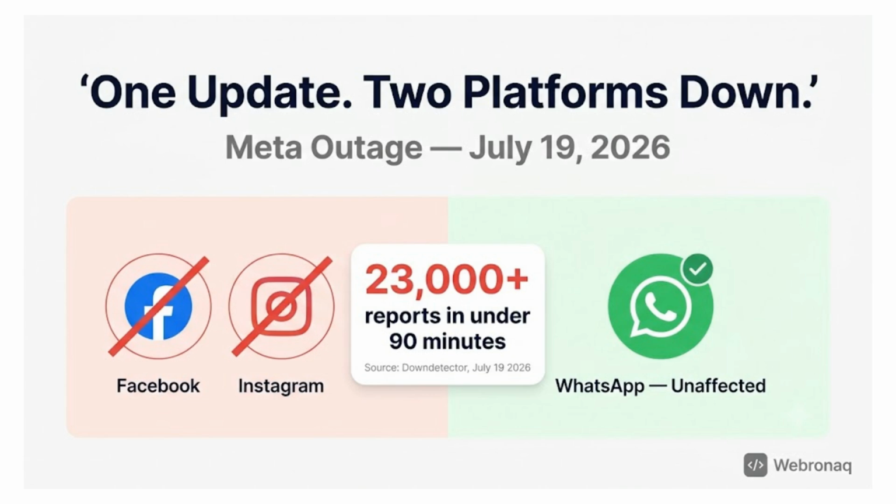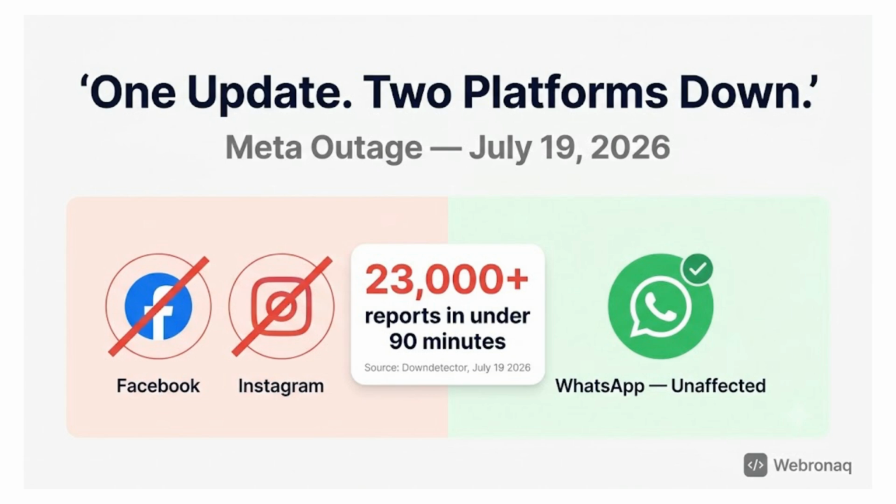Imagine waking up at 3:25 in the morning and finding Facebook completely unreachable. Not for you, but for tens of thousands of people all at once. That is exactly what happened yesterday, on July 19, 2026. According to Down Detector, more than 23,000 US Facebook users and at least 18,000 US Instagram users filed outage reports in under 90 minutes. An analyst cited a glitch during a planned update as the most likely cause.